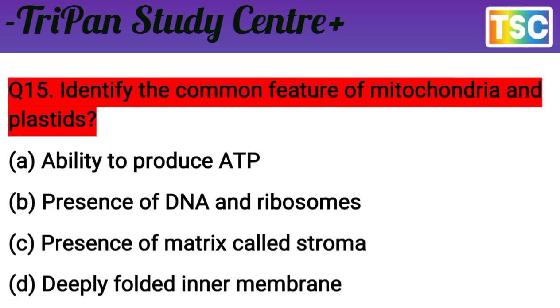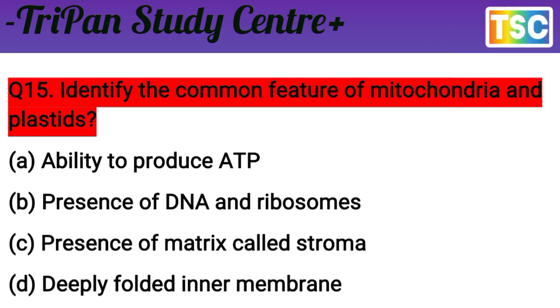Next question on your screen. Question here. Identify the common feature of mitochondria and plastids. This question is very important. Identify the common feature of mitochondria and plastids. A. Ability to produce ATP. B. Presence of DNA and ribosome. C. Presence of matrix called stroma. And D. Deeply folded inner membranes.